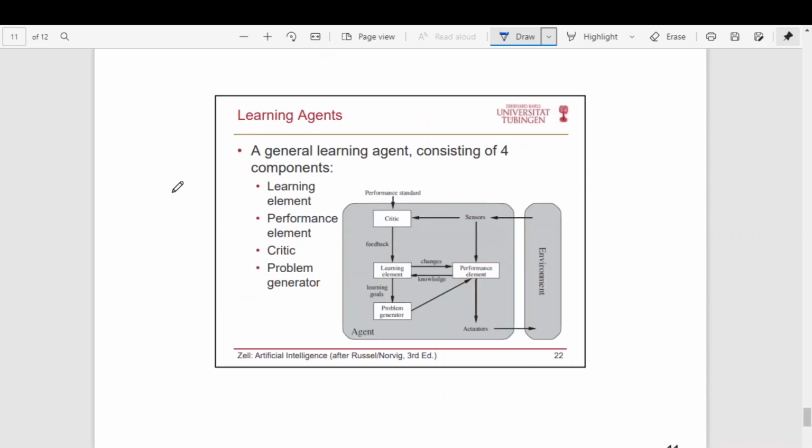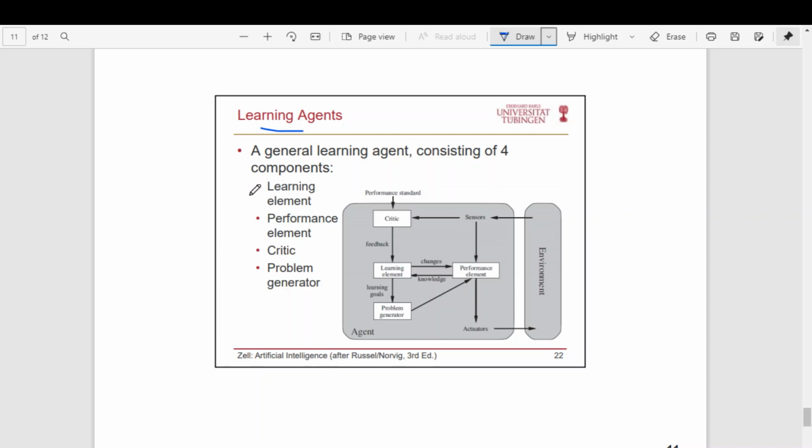Right? So from our original list, we had one more agent, that is the learning agent. So there are 5 or 6 types of agent we have discussed: simple reflex agent, model based reflex agent, model based and goal based agent, model based and utility based agent, and then learning. So utility alone is not sufficient. The agent should be able to learn. This is very similar to a utility agent, but it also includes the learning parameter.